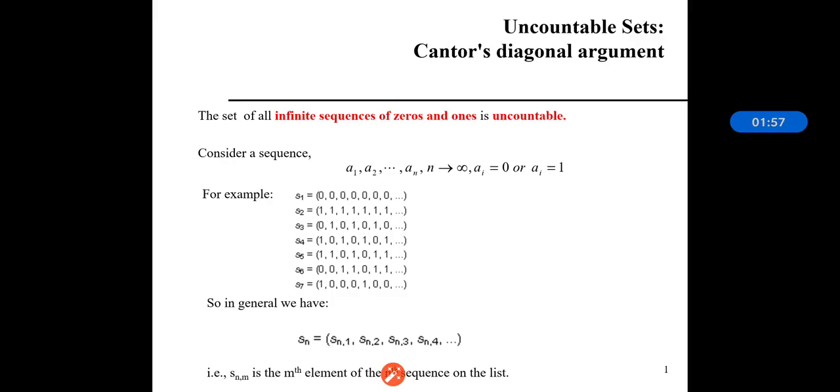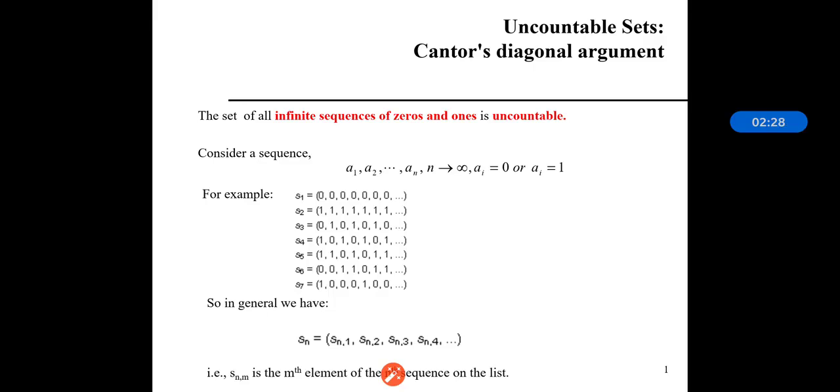So we can see in this particular example that we are having S1, which is nothing but the sequence of all zeros. Then we are having S2, which is the sequence of all ones. Then S3, which is the sequence 0, 1, 0, 1, 0, 1 and so on. Then S4 having the sequence 1, 0, 1, 0. Then S5 having the sequence 1, 1, 0. S6 having the sequence 0, 0, 1, 1 and so on.